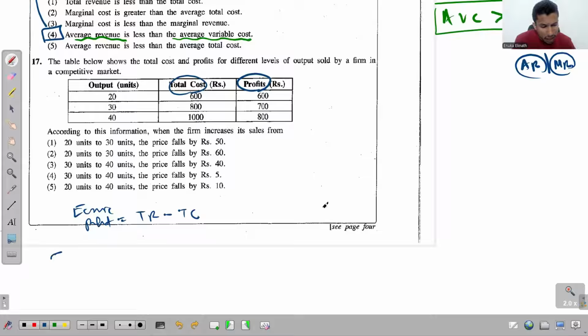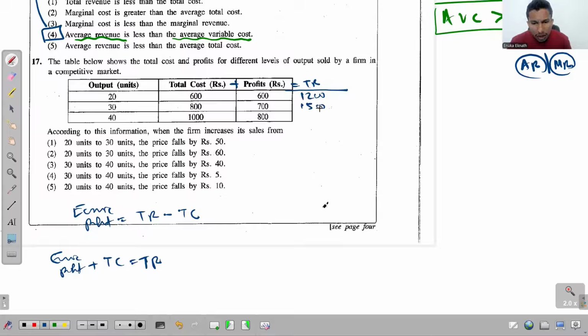Economic profit plus total cost has to be total revenue. So let me add the two values, total cost with the profit, and develop the total revenue column. In the first one, 600 plus 600 is just 1200. In the second one, it's 1500.